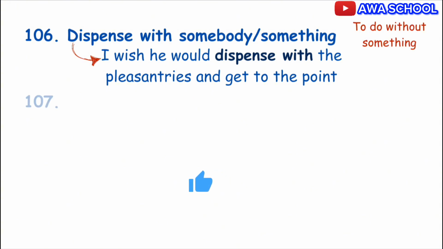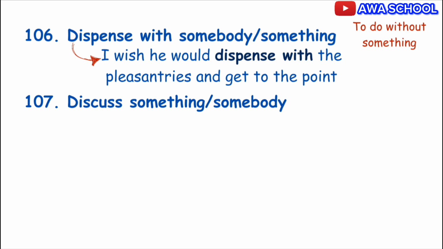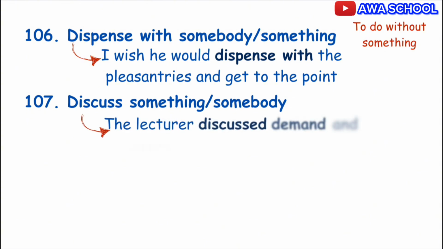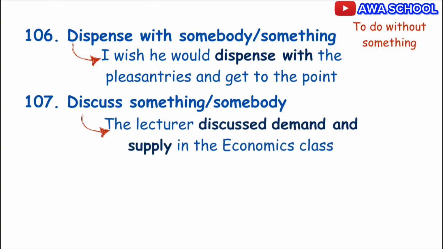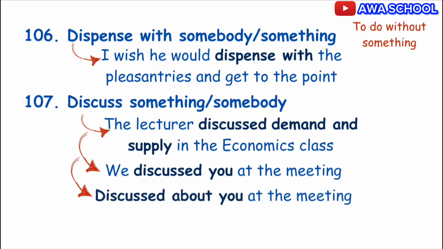Now, you discuss something or somebody. Never add about to discuss. Exactly. So you discuss about is very wrong. For example, the lecturer discussed demand and supply in the economics class. Exactly. Example 2. We discussed you at the meeting. Now take a look at this. Discuss about you at the meeting is very wrong. Exactly.